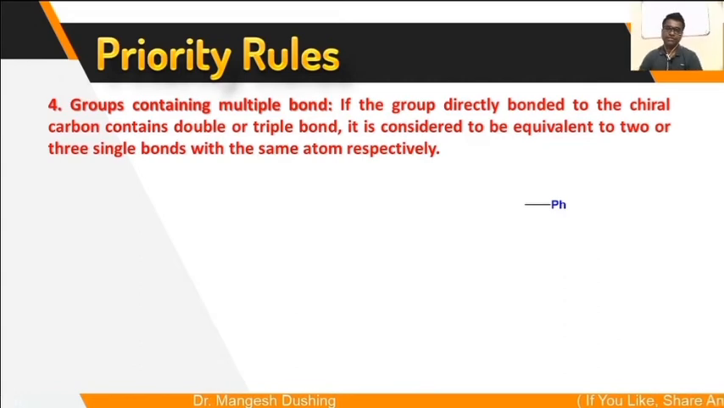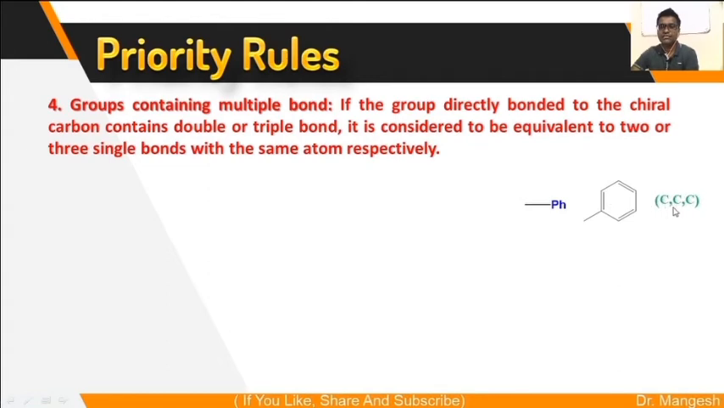Next is Ph. Ph is not phenol, it's a phenyl ring. Phenyl ring means benzene ring. So this chiral carbon is attached to this carbon. If that carbon is the same, then go for the next 3 atoms. Which are the next 3 atoms of this carbon? This carbon is attached to the next carbon with a double bond, and here is a single bond. This double bond you have to consider as carbon, carbon, carbon. So these 2 carbons and this third carbon: carbon, carbon, carbon.